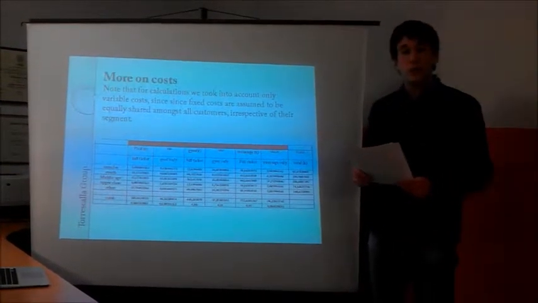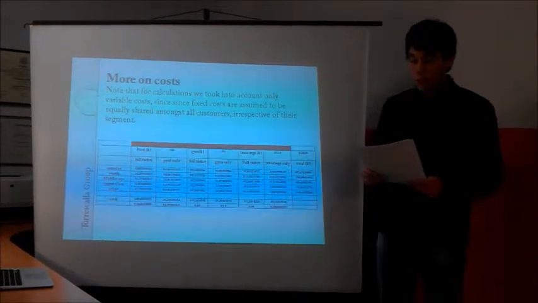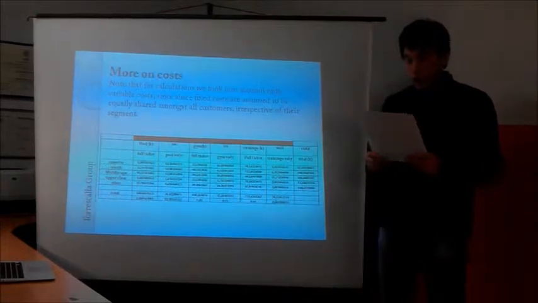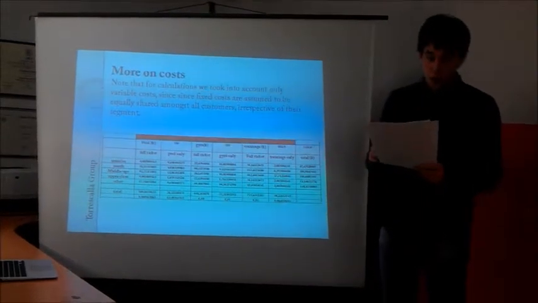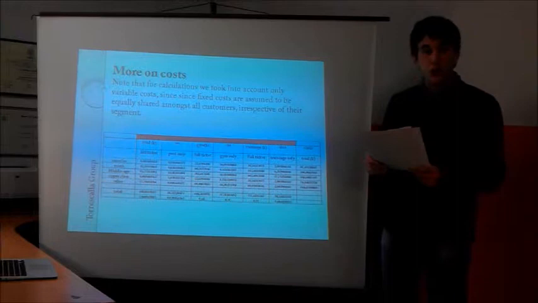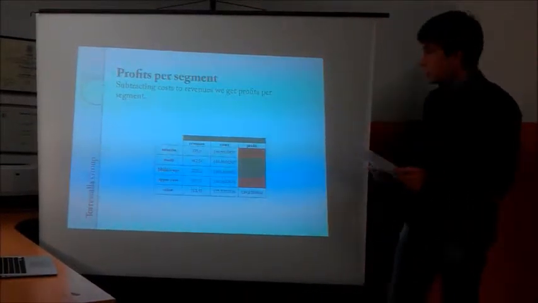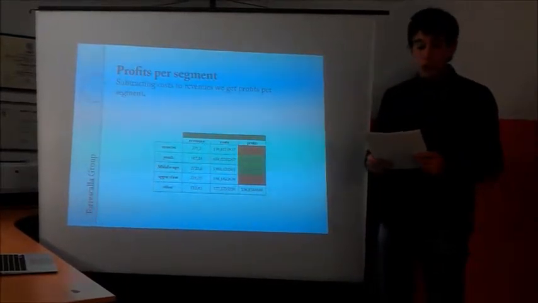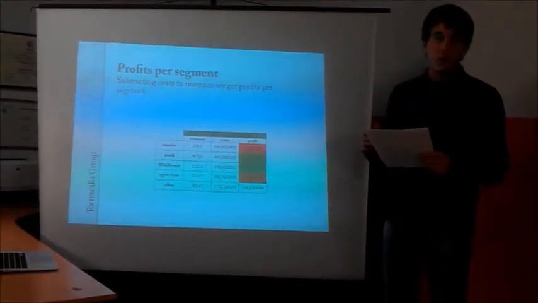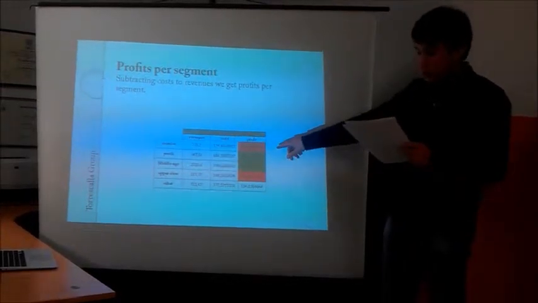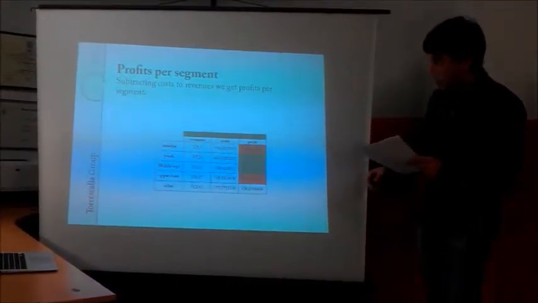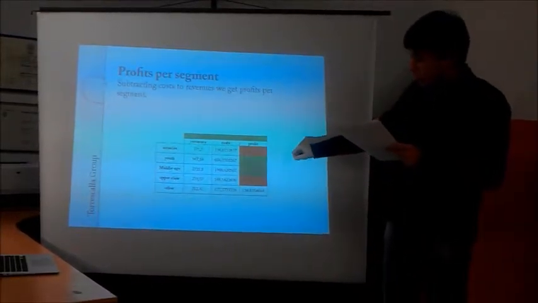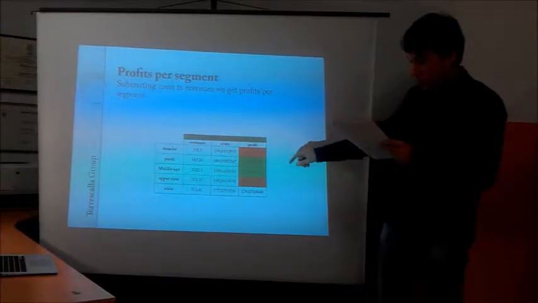Therefore, we develop a table for the various membership, where the total number of customers is displayed. For the cost calculation, we consider only variable cost, since fixed costs are assumed to be equally shared amongst all customers. Having obtained revenues and costs per segment, we can rank segments according to profitability. As shown in the table, the most profitable segments in absolute terms are middle age and youth. The least profitable in absolute terms are upper classes and masculine.